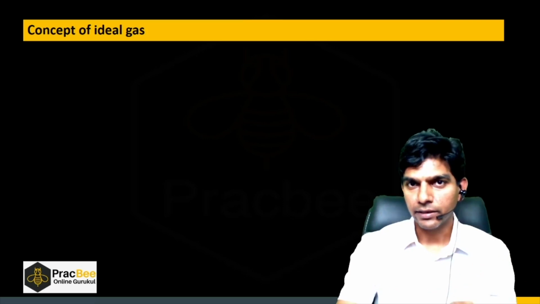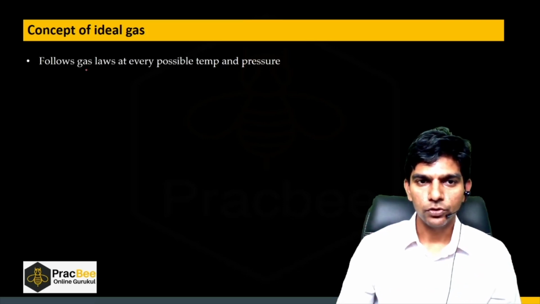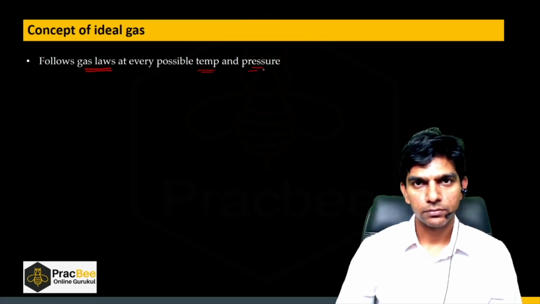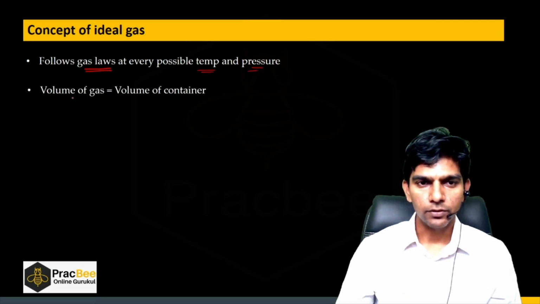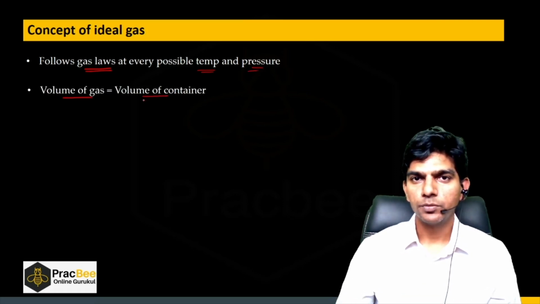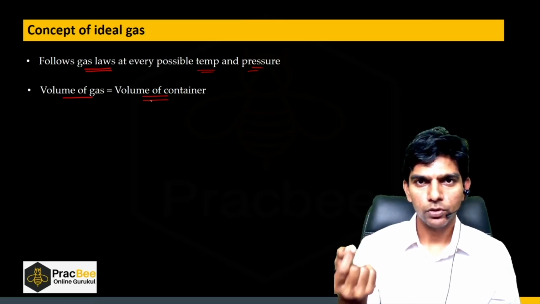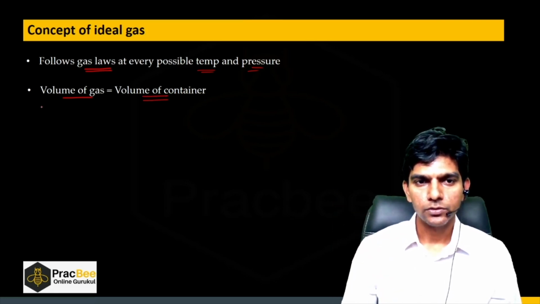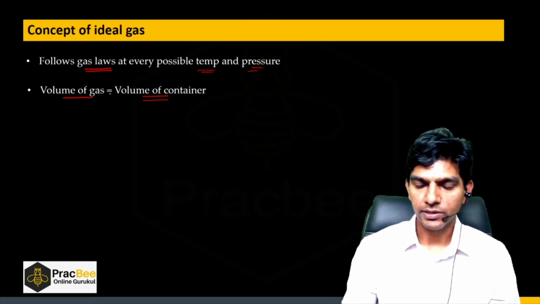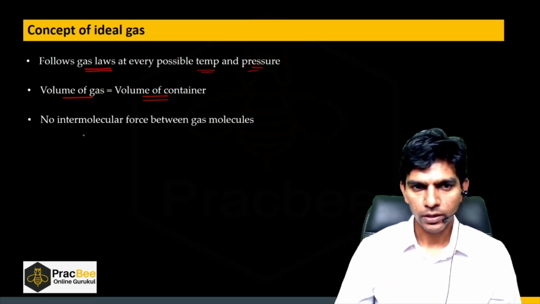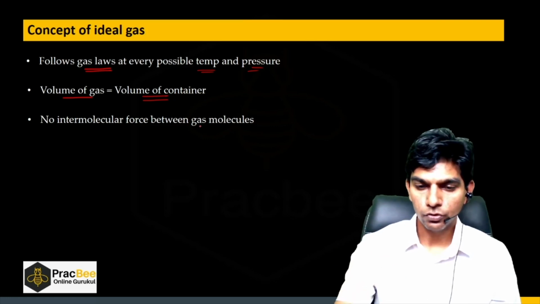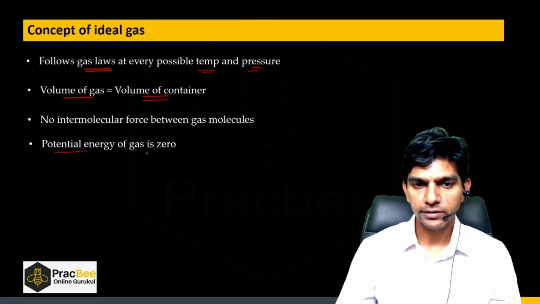Now what are ideal gases? First, they follow gas laws at every possible temperature and pressure. And the volume of the gas is nothing but the volume of the container. I told you the molecule volume is very small as compared to the volume of the container, so we can say the volume of the gas will be the same as the volume of the container. There is no interaction between the gas molecules. If there is no interaction, there will be no potential energy, so the potential energy of the system will be zero for gas molecules.